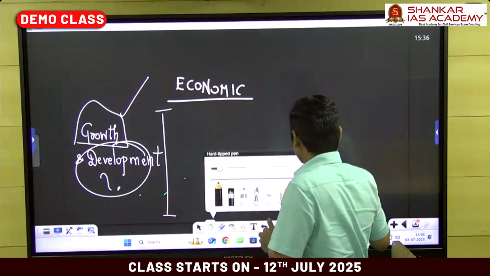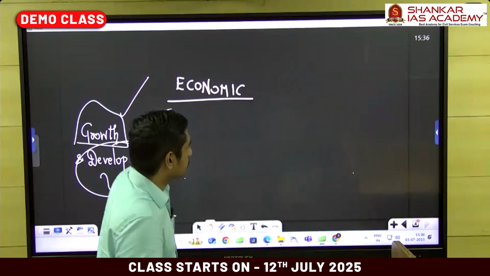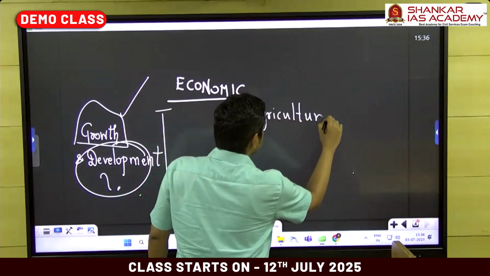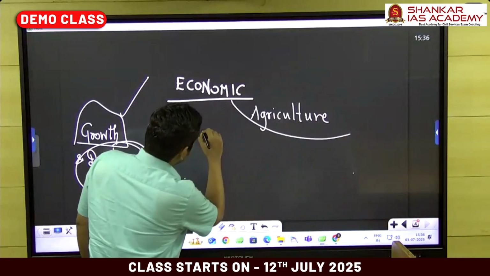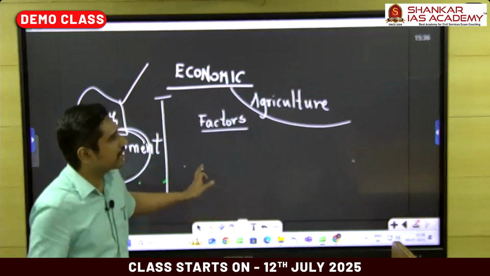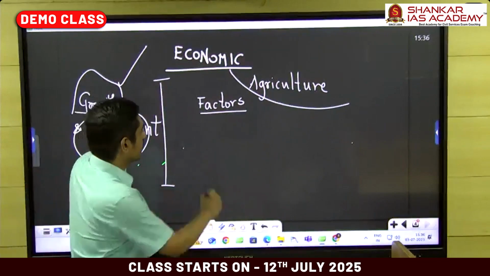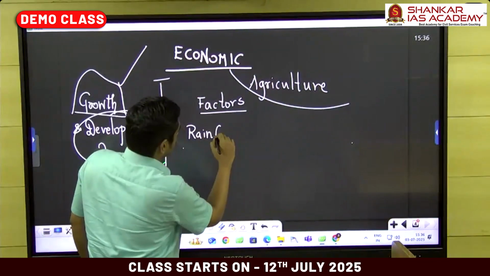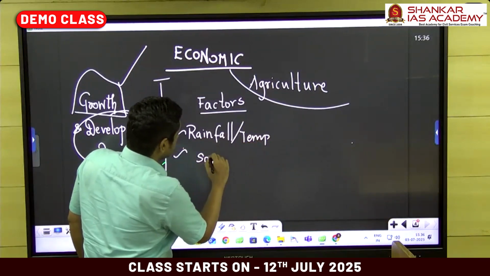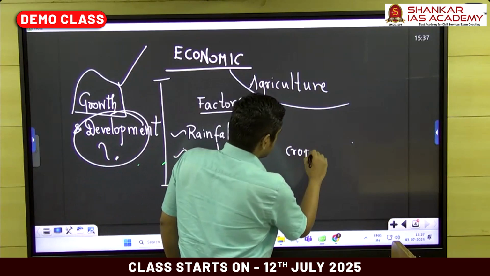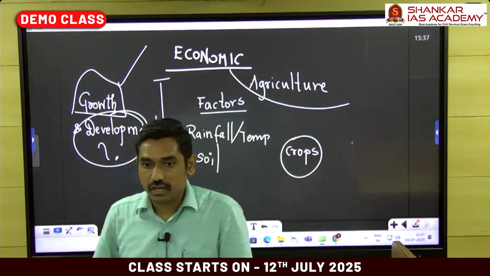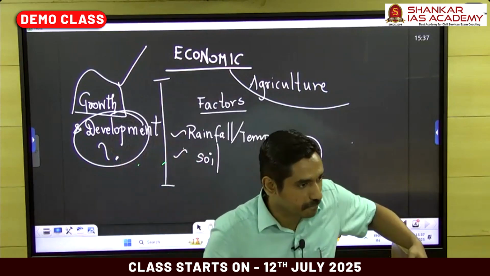Then we have a larger dimension, everything related to agriculture. With reference to agriculture, we have basics on what are the parameters or factors which affect agriculture. Immediately when you see these factors, you can make the connection with physical geography. You would have studied about rainfall, you would have studied about soil. Based on rainfall, temperature, soil, what types of crops can be grown? If you take the world, which countries produce wheat, which countries produce rice, which countries are leading producers of tea and coffee? That is important.